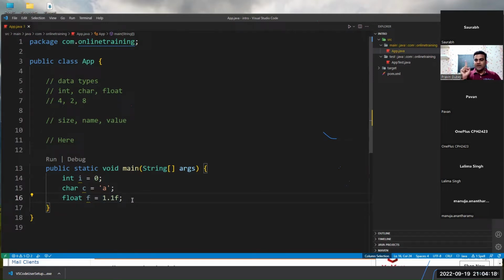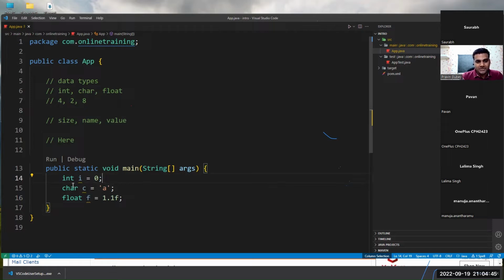So there are two points here. One, if nothing is printed, that doesn't mean nothing is happening. There is something happening. I'm creating a variable, I'm initializing the variable, but the only thing is that I'm not printing it. So I am doing something, but I'm not printing it. But how would I come to know whether this is happening or not?